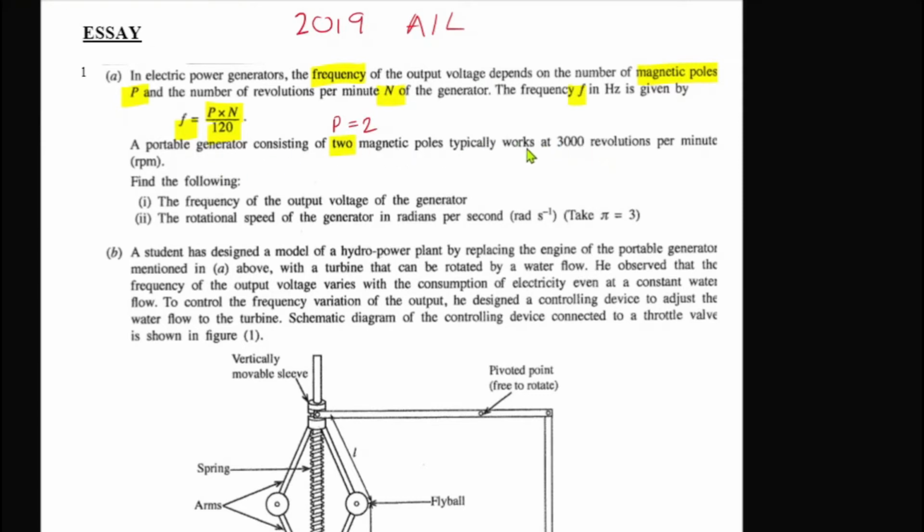It typically works at a revolution per minute, RPM. So this is revolutions per minute, which means N is 3000 revolutions per minute. What they're asking is to find the frequency of the output voltage of the generator. This is the first question, the A part, first question.